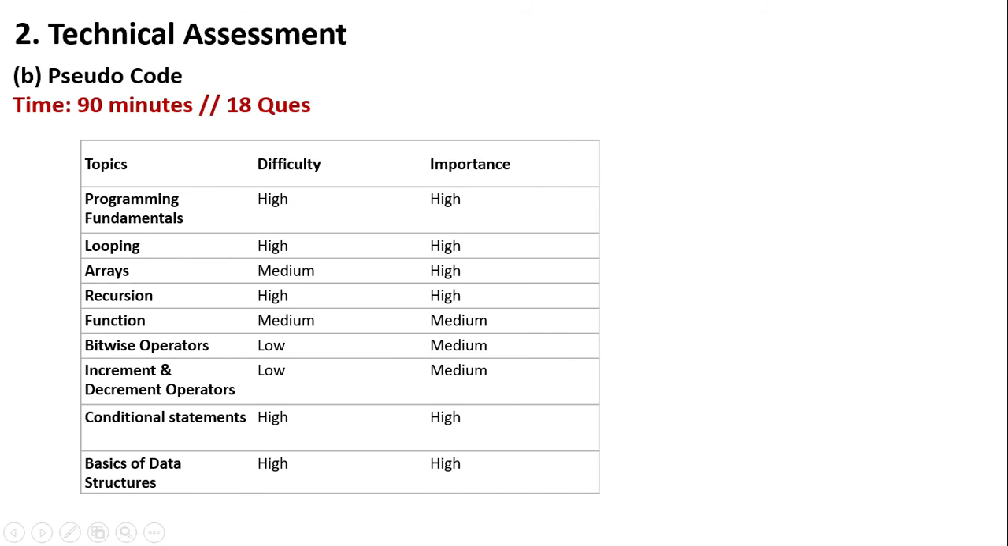Next is pseudocode. In pseudocode, you'll have approximately 18 questions, and the topics are programming fundamentals, looping, arrays, functions, bitwise operators, increment and decrement operators, and the rest. Basics of data structures is very important. Here also importance is high, and difficulty can also be high. These are on average, as I have mentioned, as per my understanding.